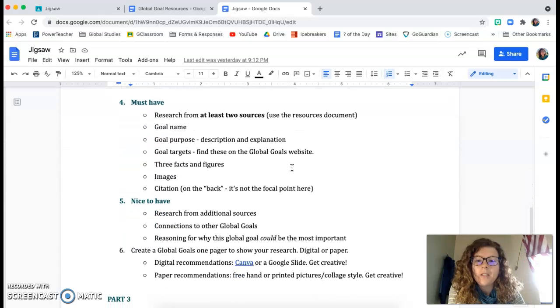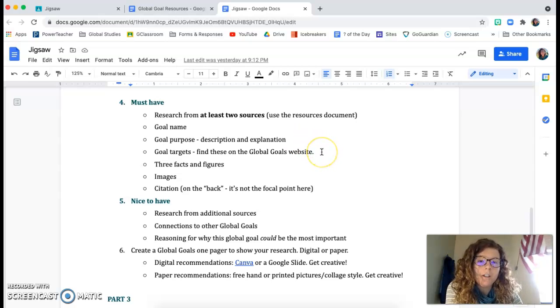Step 4, we are going to go over things that you must have in your research. So you need to have research from at least 2 different sources. If you use the resources document, it's there. You have to have the name of your goal, the purpose of your goal, a description, and an explanation. So you can't just say, goal 3, good health and well-being. Like, describe it a little bit.